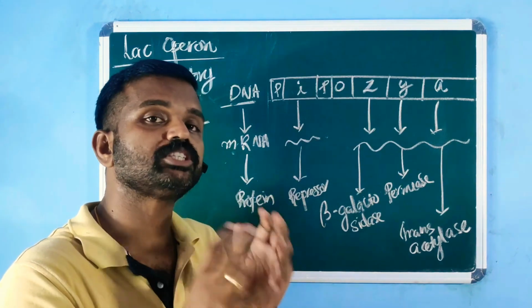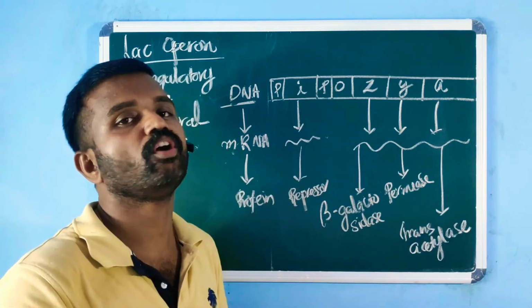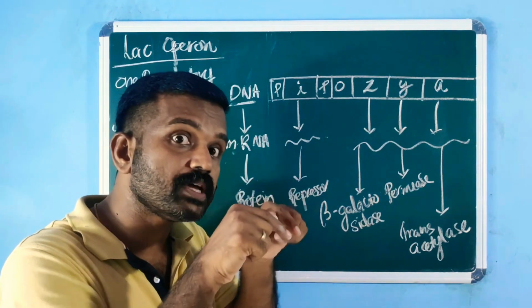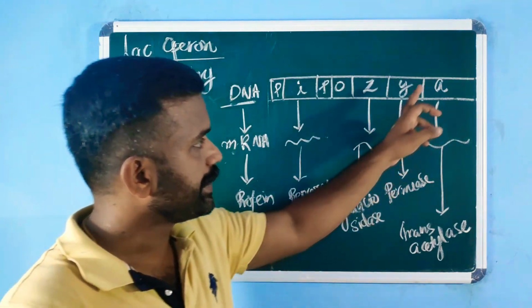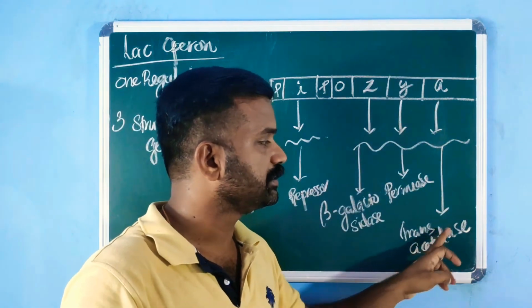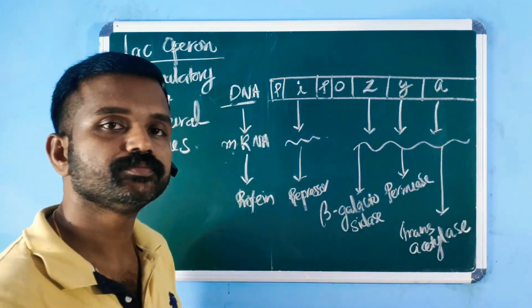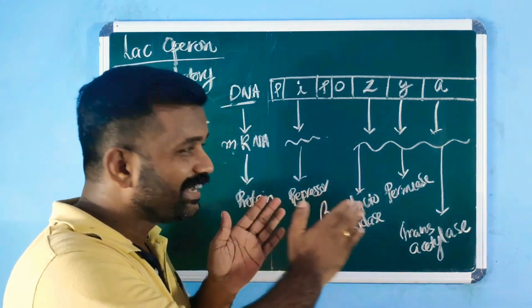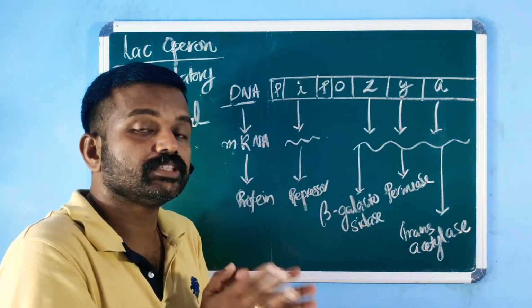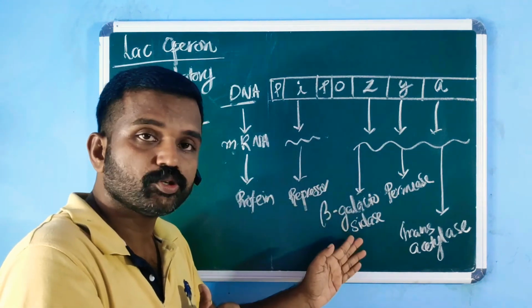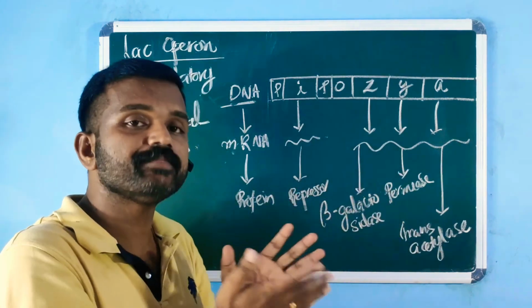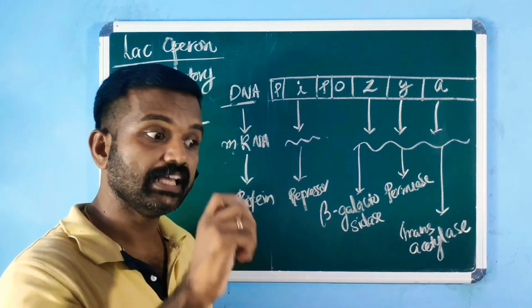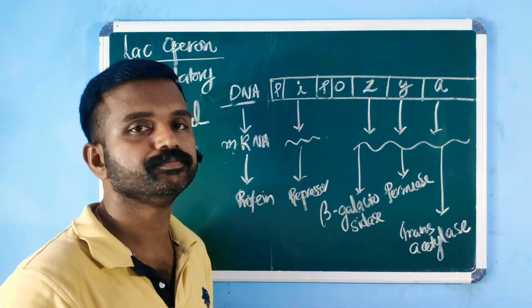That means this enzyme is required for absorption of lactose into the cytoplasm of bacteria. Then A gene codes for the enzyme transacetylase. So the three enzymes are beta-galactosidase, permease and transacetylase. These three enzymes are required for lactose metabolism.